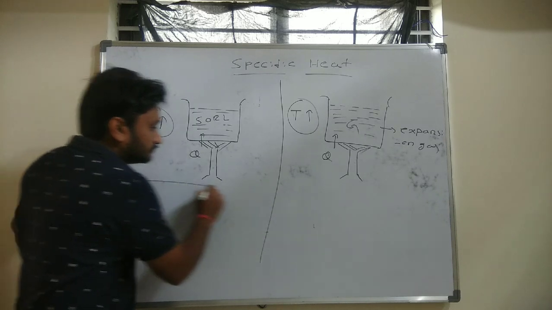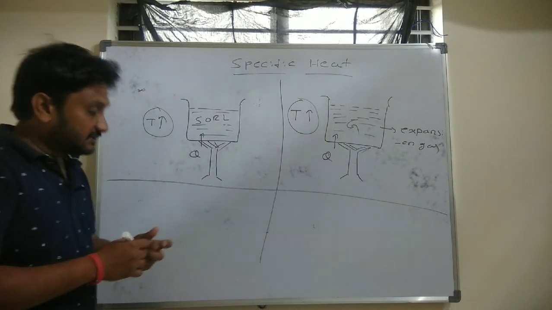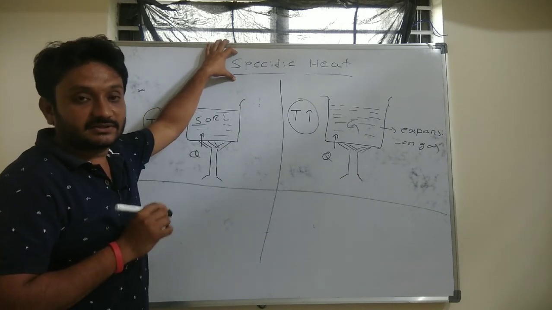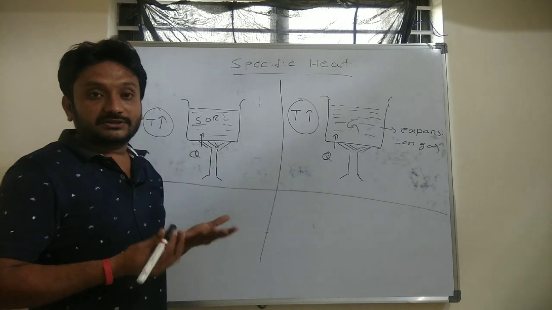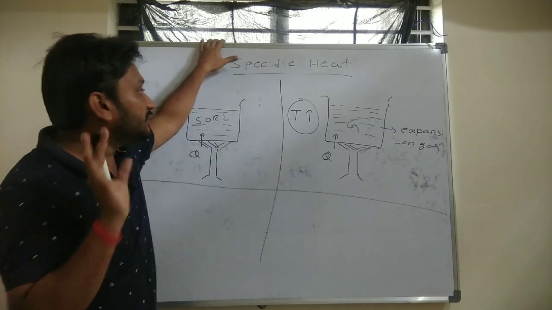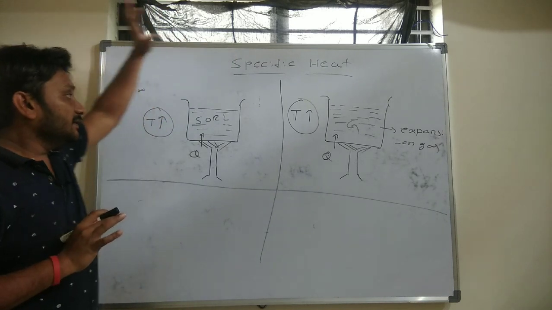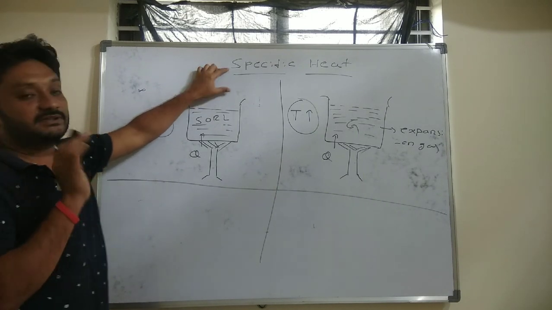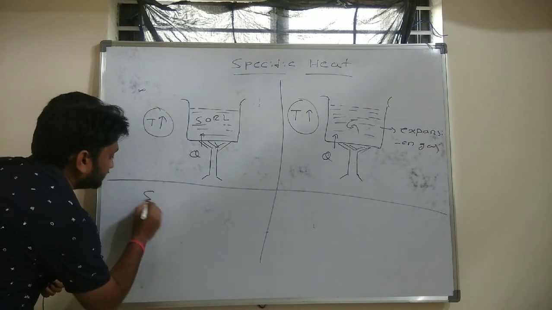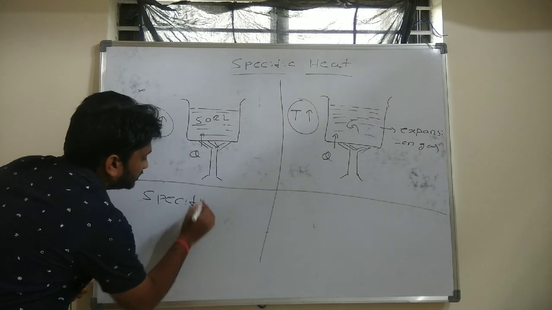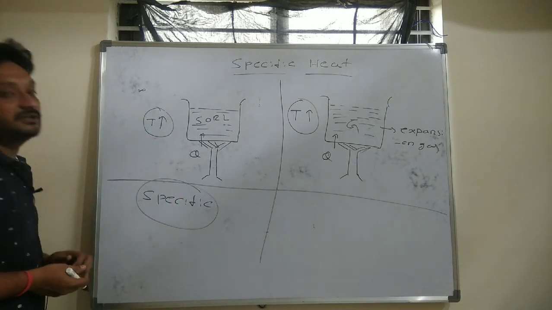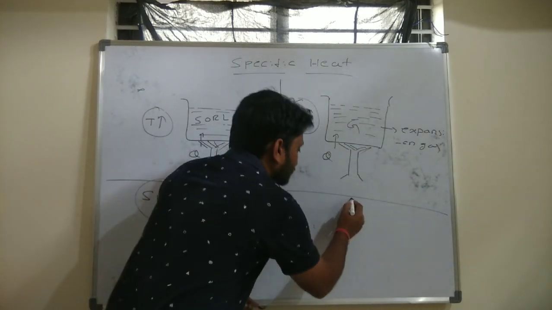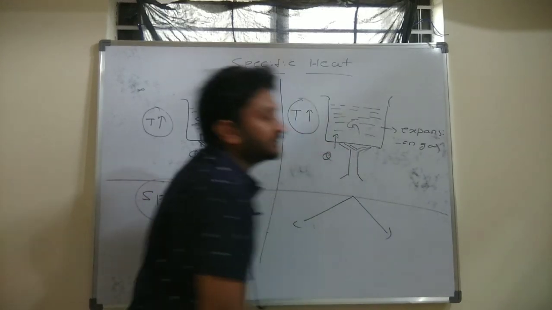Then why am I discussing all this? To define the specific heat. Specific heat we have already defined. The definition of specific heat is nothing but the amount of heat required to raise the temperature of unit mass by unit degree Celsius. But why I am discussing gas is that the specific heat for solid and liquid will be a single specific heat. Only one specific heat will be defined. But when you talk about gases, we will be having two varieties of specific heats.